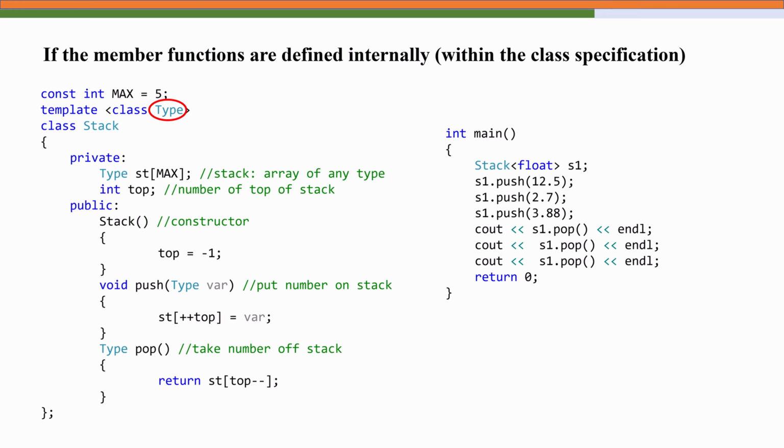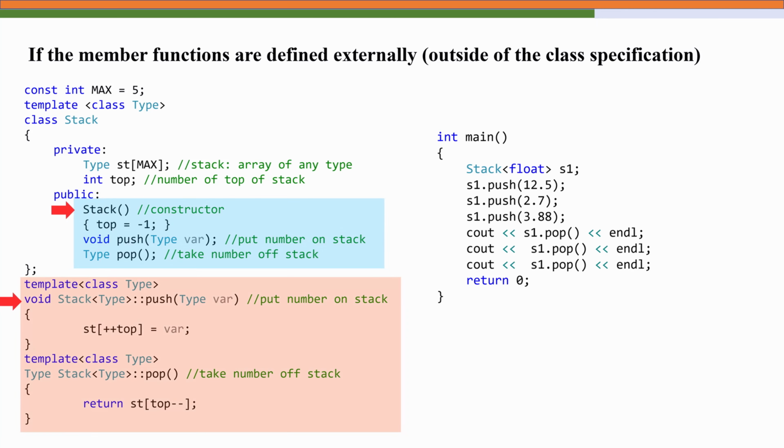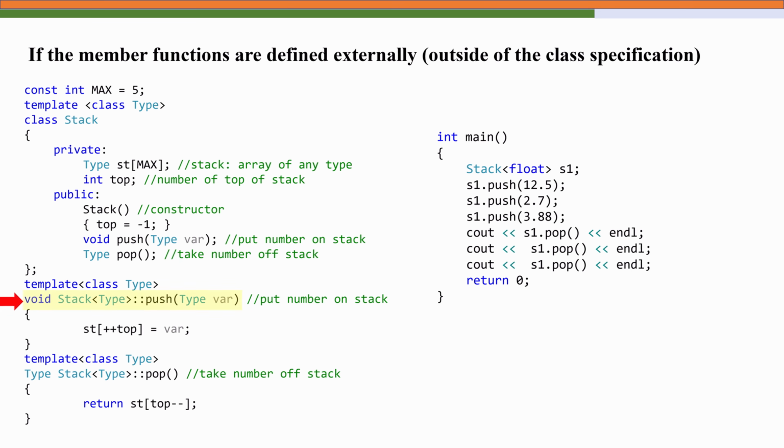Now in this version, we have separated out the declaration and the implementation, just like we usually do in regular classes. Notice how every external function definition starts with template <class Type> and uses the syntax like Stack<Type>, with the type in angle brackets, then the scope resolution operator, and then the function name. This tells the compiler that these functions belong to the template class. They depend on the type parameter Type.